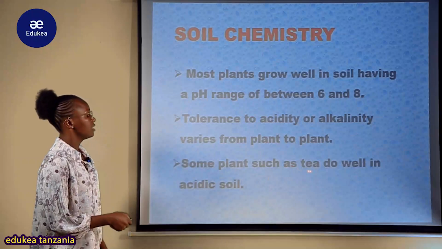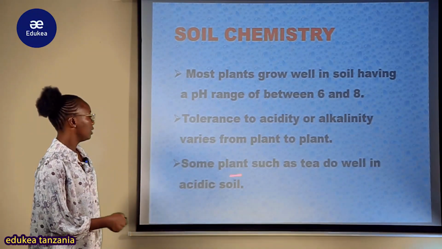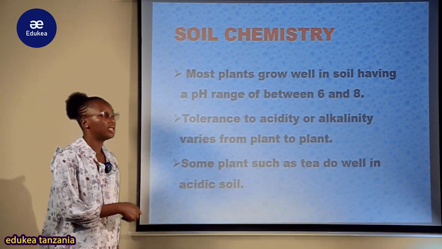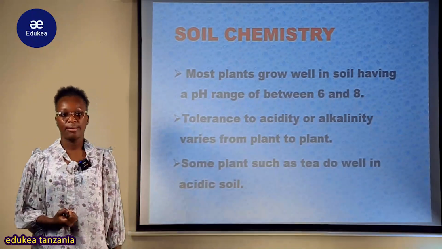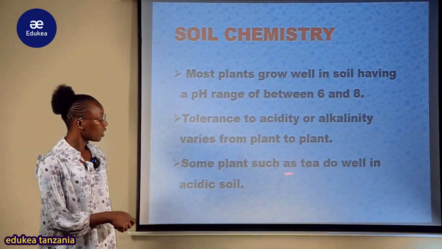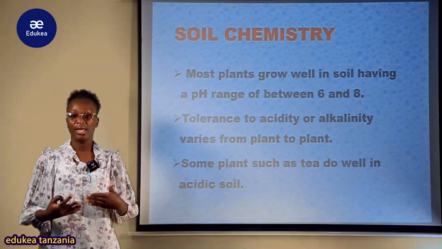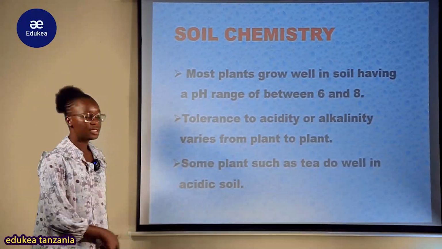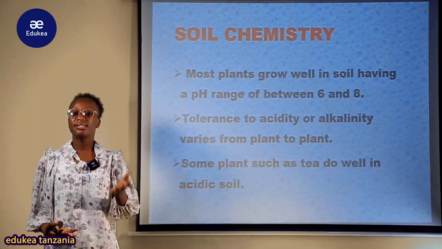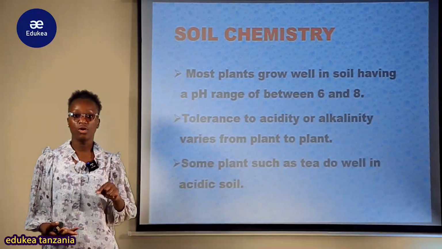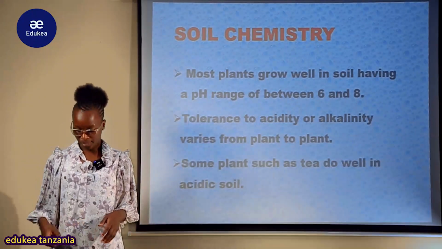Some plants such as tea do well in acidic soil. Kwa mfano tea ni zao la chai. My students, so you can see kwa mfano zao kama hili linaota vizuri au linakuwa well growth, linakuwa vizuri katika acidic soil. So you can see it depend with the kind also or the nature of the plant.